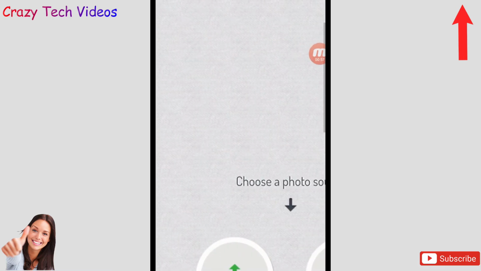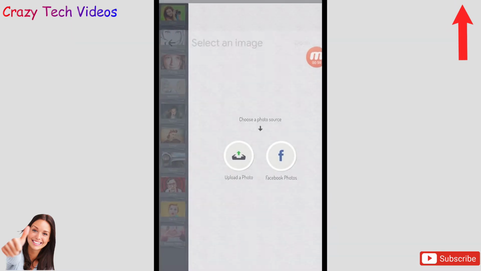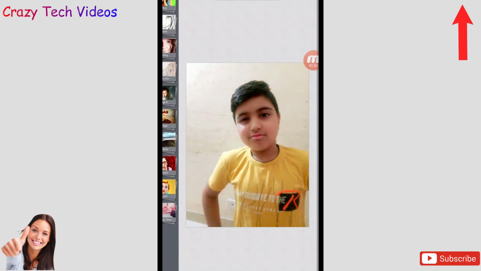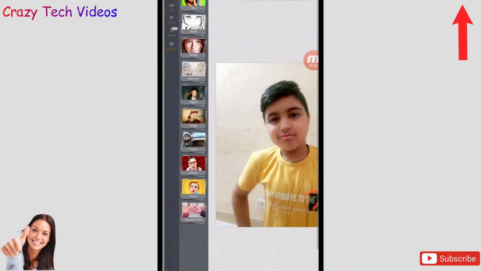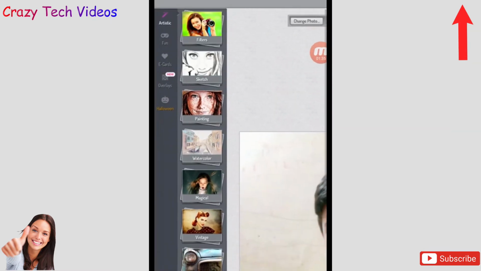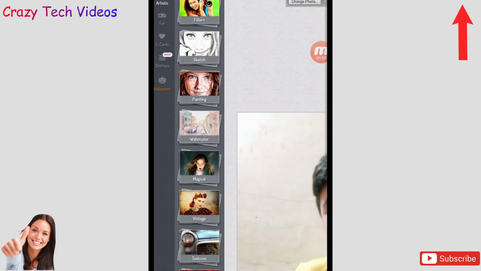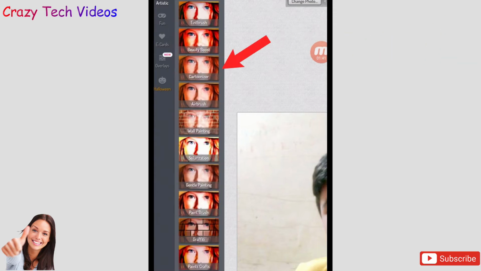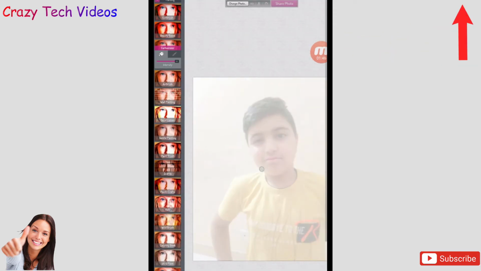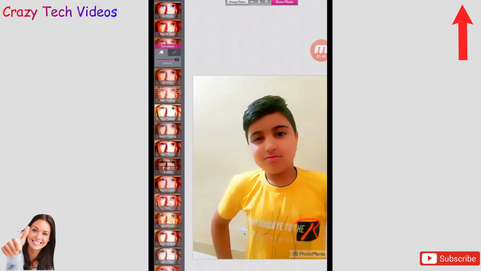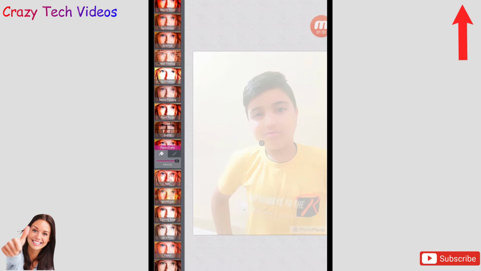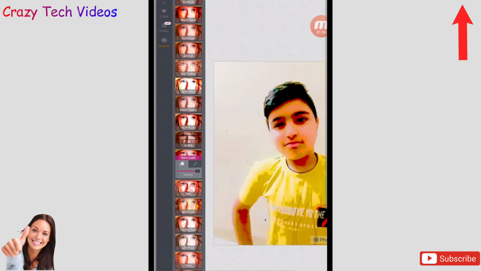Now what I'm gonna do, I'm gonna upload a photo here and I'm gonna show you how this will work for you. Now I have uploaded this photo here. You can see this one. This is a very simple photo, but if I go to these options here, these all are activated right now. I simply have to select this one, this painting, and I click on this third option, and my photo will automatically get changed into this color. See this? These colors will automatically get changed the moment I click on these options as well. See this? It has been getting changed.